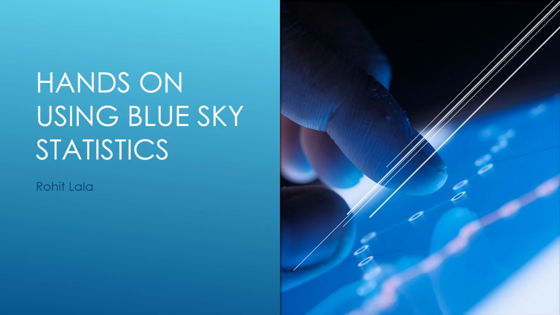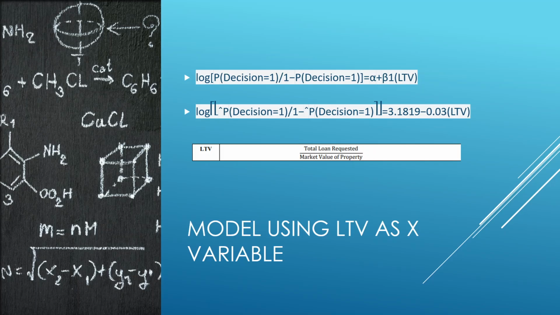So let's have a hands-on in BlueSky Statistics for one variable regression, and in this case I will take LTV as my independent variable. LTV means the total amount of loan required against the market value of the property. I will give a basic example. If I want to buy a house of 10 lakhs and I apply for a loan of only 5 lakhs, then it increases the chances of approval. Similarly, if I want to buy a house of 10 lakh and I take a loan of 8 lakh or 9 lakh, it will reduce the probability.